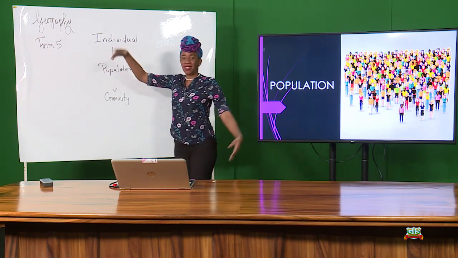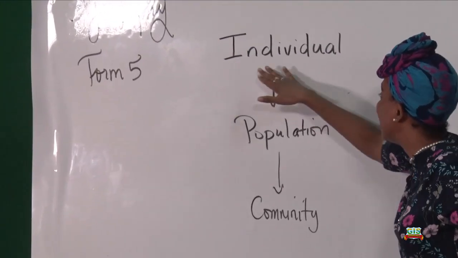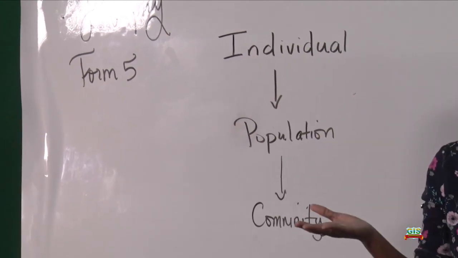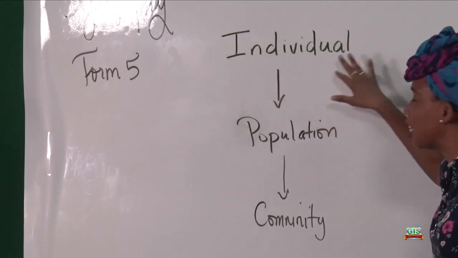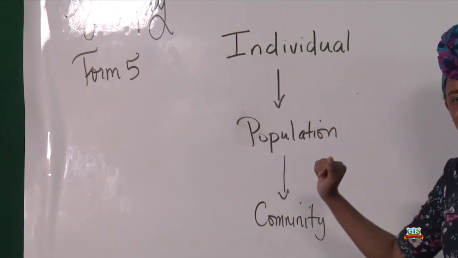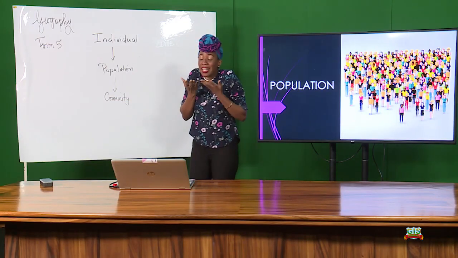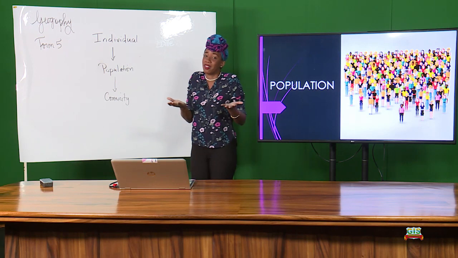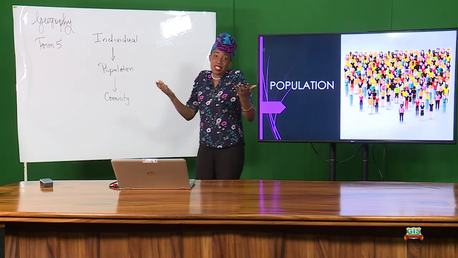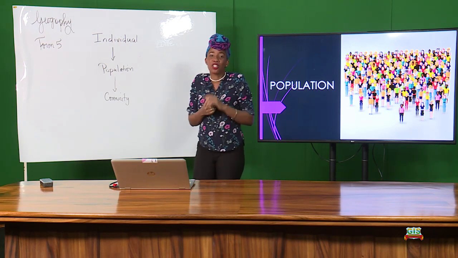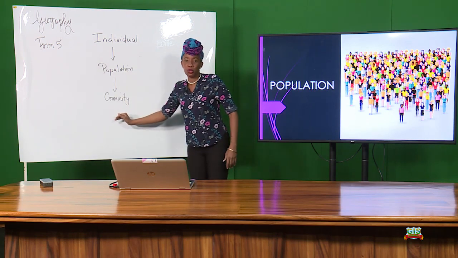And so just before we delve in a bit, we're going to look at these three terms. We have the individual, that's me, that's you. All right? So obviously an individual is basically the foundation of any population. And of course, collective individuals create a population. And I can at least tell you that your population can be one. It might be a funny concept, but a population can be one. Someone who lives alone is a population of one in their own home. And then a population will go on to form a community.